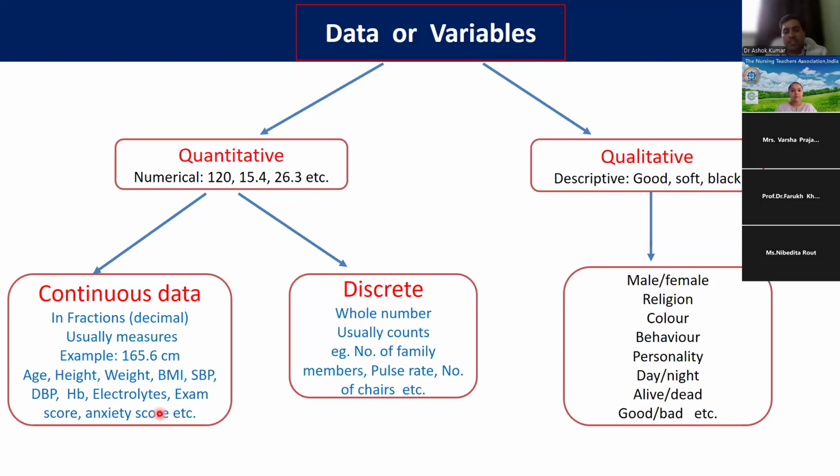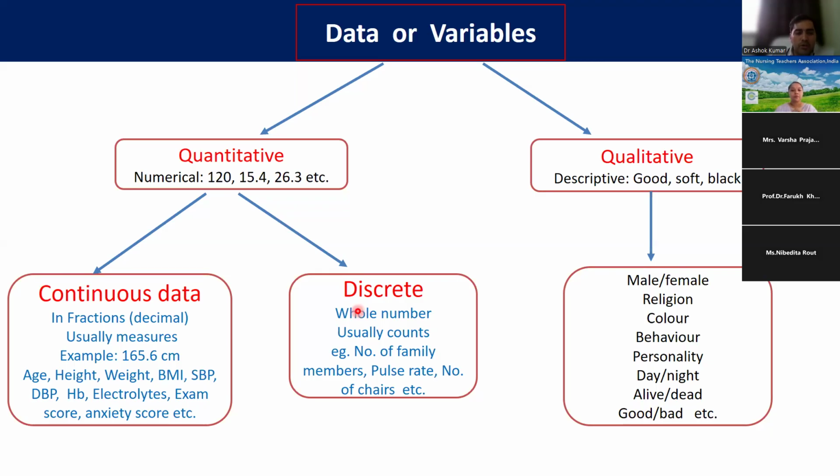Discrete data is a type of quantitative numerical data, but in whole numbers; we cannot give any decimals. For example, number of family members. If there is one child and 3 adults, we cannot say 3.5. We have to say how many family members? 4 family members. We cannot give any decimals. For example, pulse rate, number of chairs, number of students, heart rate. You have to think about this. These are called discrete, whole number.